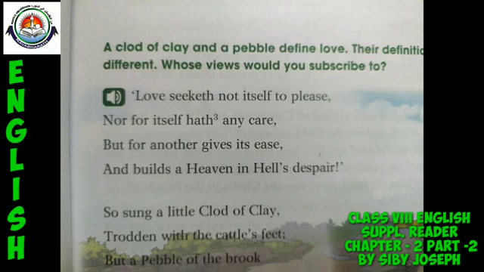So here, despair means hopelessness. That means the writer wants to say the power of sacrificial love through the point of view of the clod of clay.